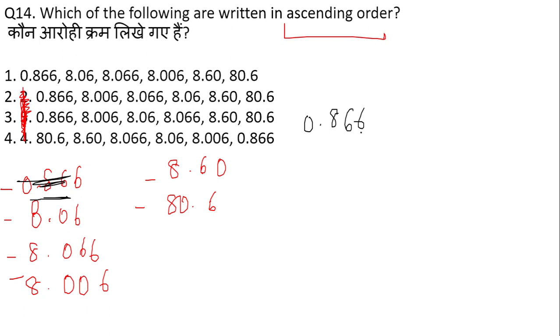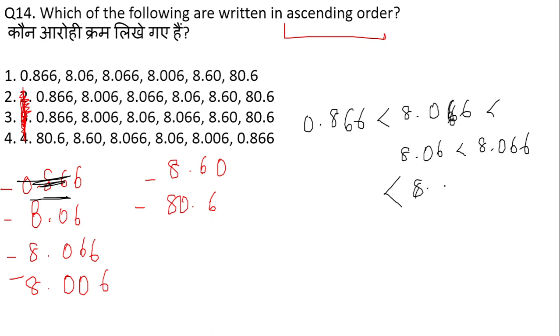So what should be the answer now? The next number that should come is 8.006, then 8.06, then 8.066. The next number which is greater than this is 8.60, and the number which is greater than all of them is 80.6.